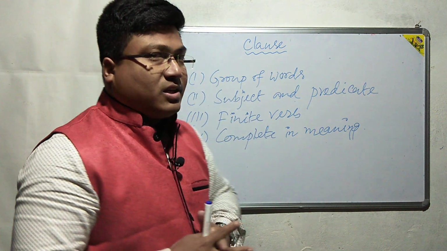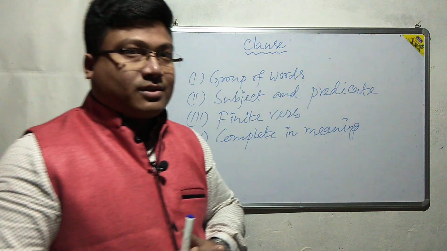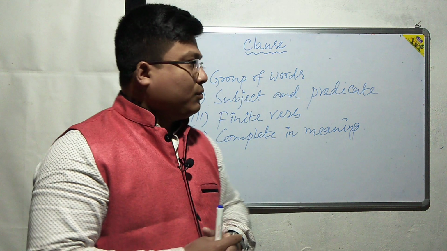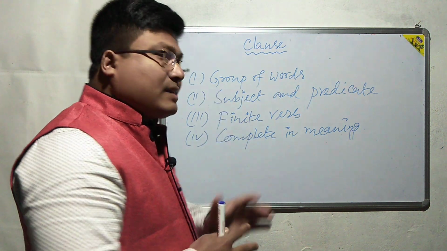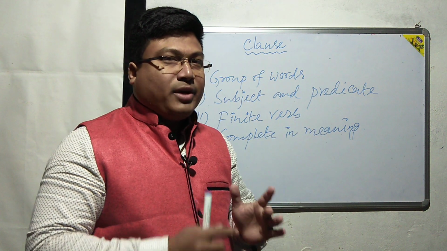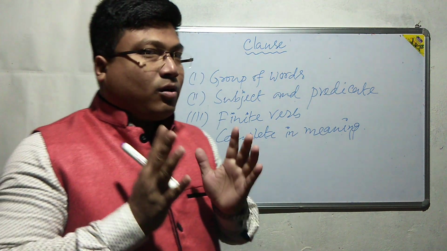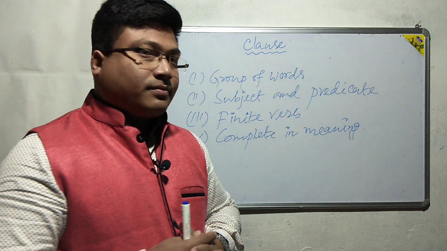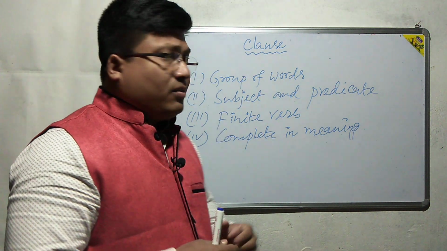The first feature is group of words. So a clause is a group of words, and the second one is subject and predicate. I mean to say, a clause has a subject and a predicate. Number 3, finite verb.